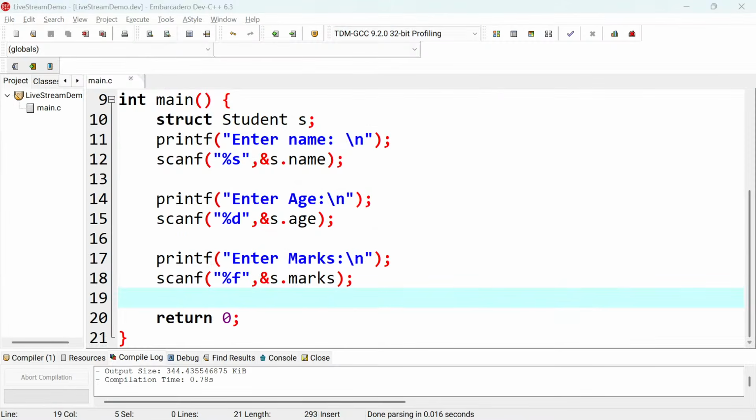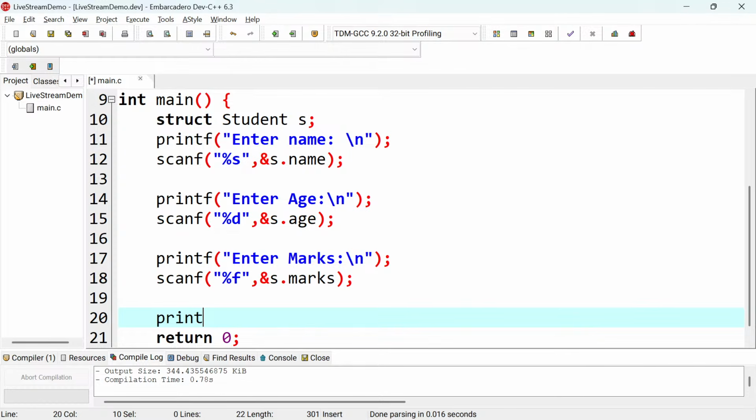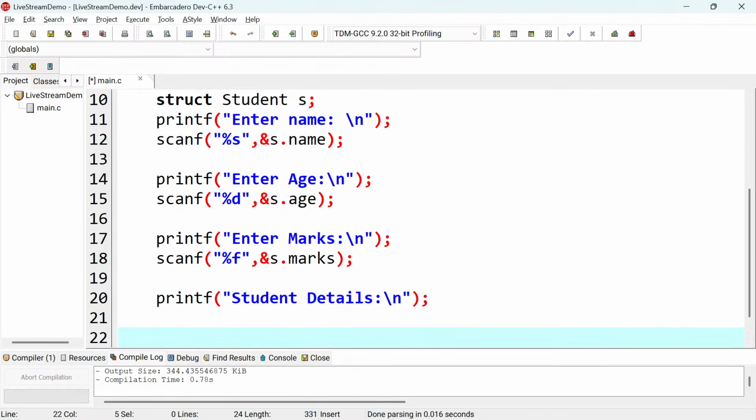So let me just come here and print those things. How do you print? I'll say printf, then in here I want to say student details, something like this, student details, and then I'll put a \n there, and then what follows is a printf to print the actual details.